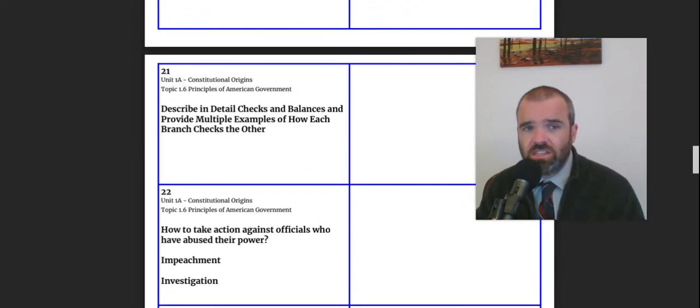And then here on slide 21, it's simply not something I'm going to go through on the flashcard video, but there's a chart that you have access to about all the different checks and balances and the ways that the branches balance one another. Make sure you understand multiple examples of each. You can recognize what's an accurate check of one branch over the other.